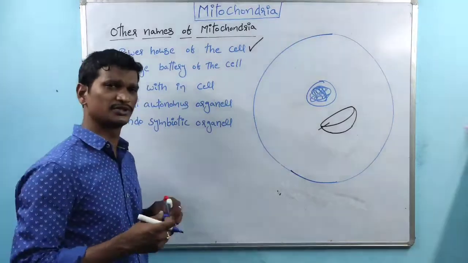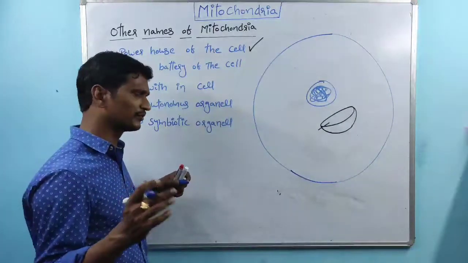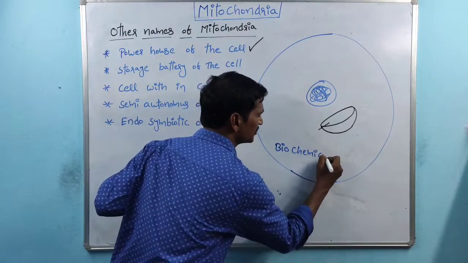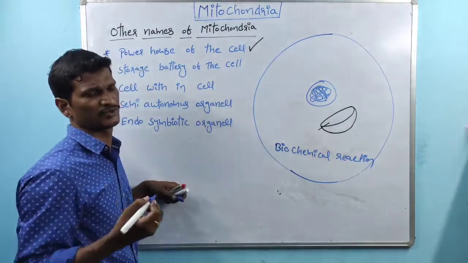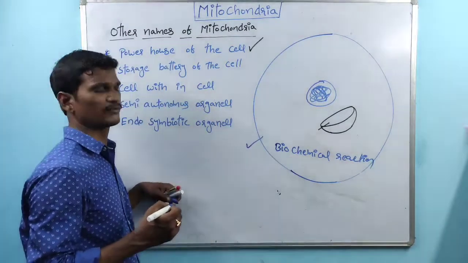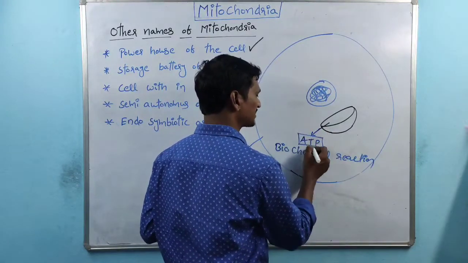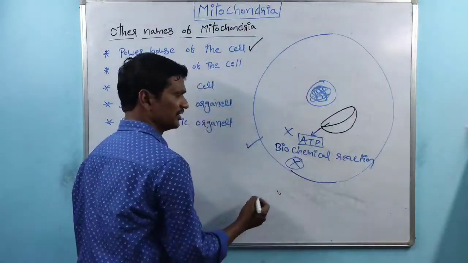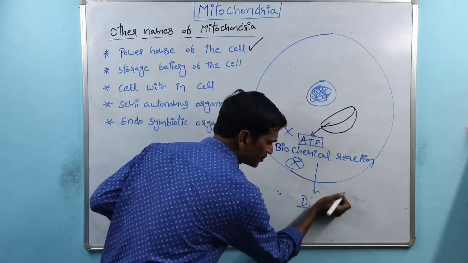For the survival of any cell, biochemical reactions take place, and these biochemical reactions are driven by ATP. If ATP is not produced, biochemical reactions do not take place, and the cell is equivalent to a dead state.